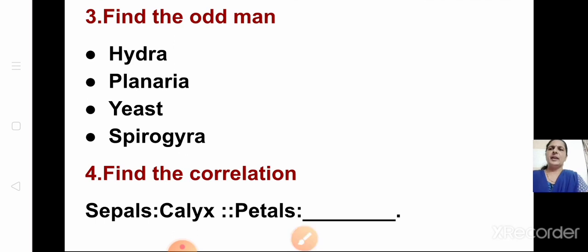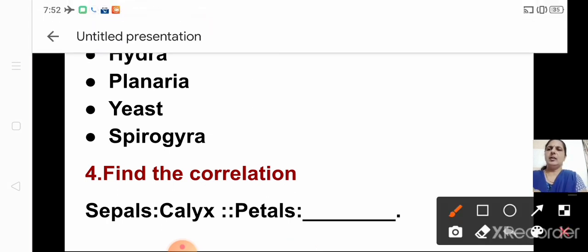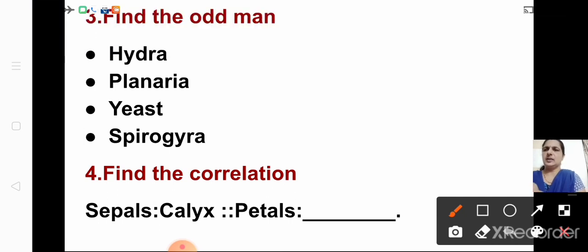Find the odd man out. Hydra, Planaria, Yeast, Spirogyra. Recollect the page of the textbook where Hydra is coming, which place it is, you remember. Then you will come to know which is the odd man. From this, which is unicellular? I've given the clue now. Only yeast is unicellular. All the others are multicellular. So yeast is the odd man.